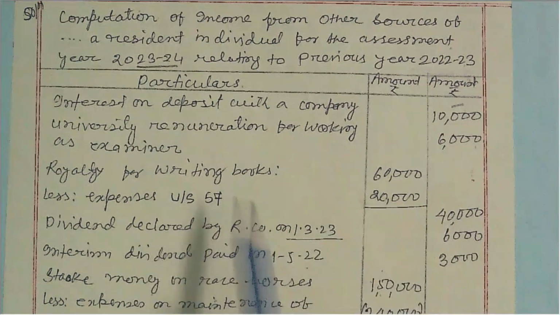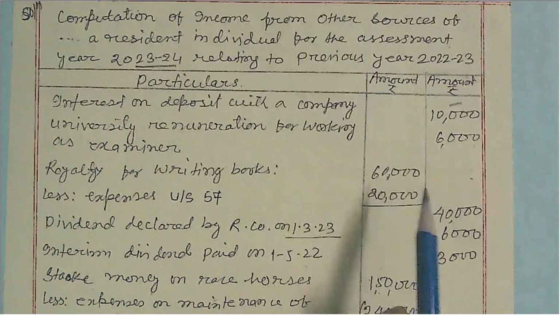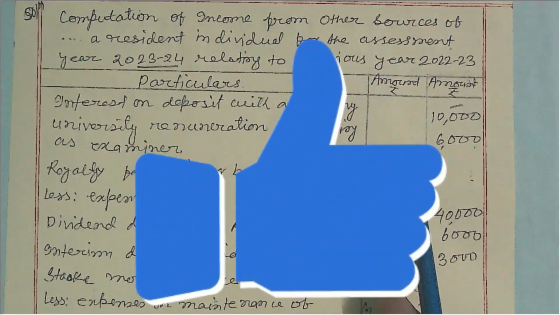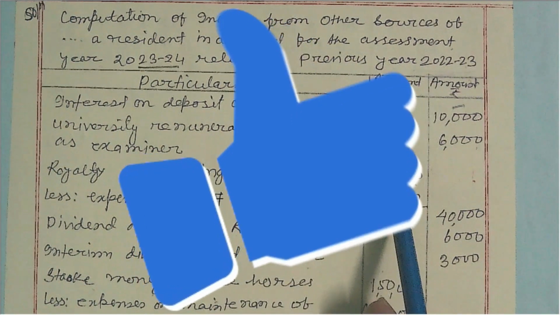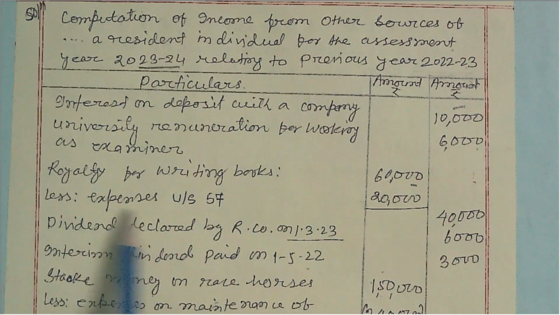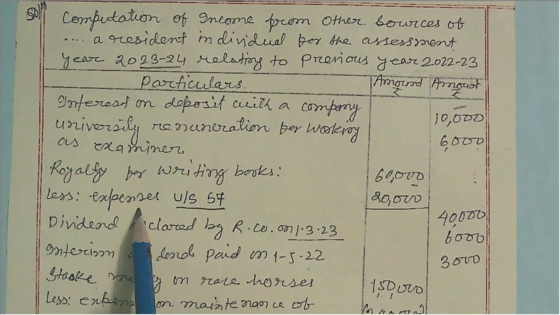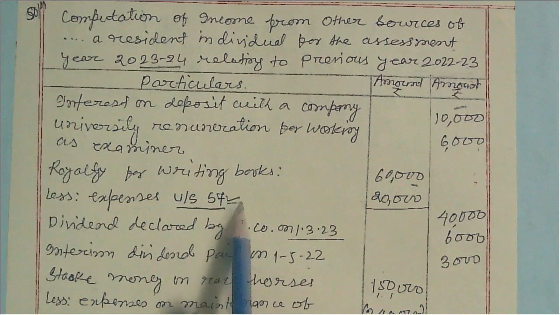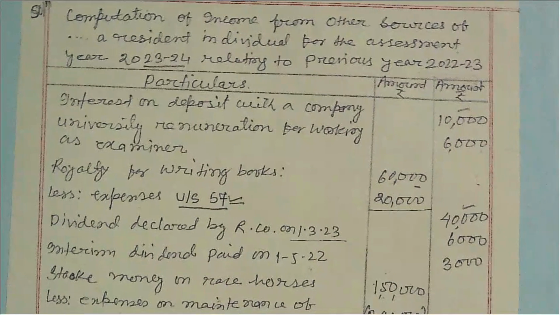Royalty for writing books: he is a writer, he is writing books, and he has received royalty of rupees 60,000. While writing these books he has spent rupees 20,000. So this 20,000 is an allowable deduction under section 57. That is the expenses, and these expenses are deductible under section 57. Rupees 20,000 is deducted and 40,000 is the taxable amount.